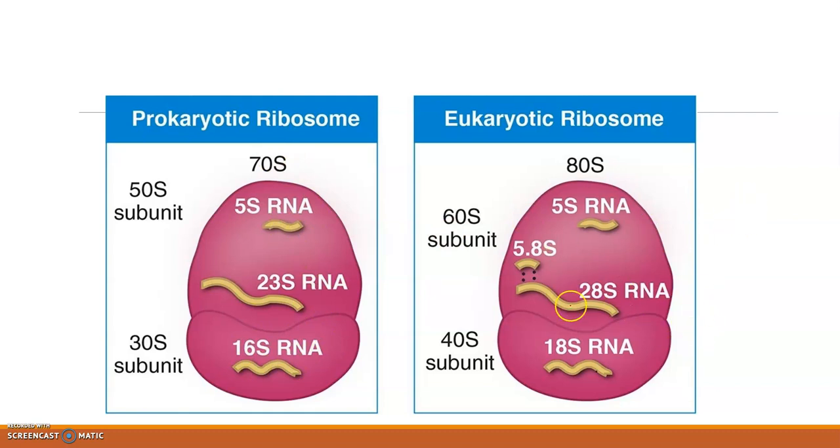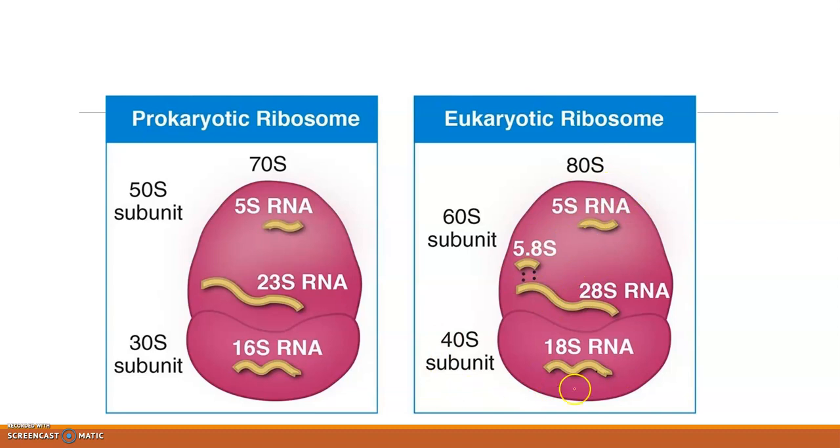Coming to the eukaryotic ribosome, it has 3 different types of RNAs in the larger subunit. Here they have only 2, here they have 3 different types of RNAs: 5S rRNA, 5.8S rRNA and 28S rRNA. The 5S is common to prokaryotic and eukaryotic. They both have this 5S, and instead of 23S rRNA, the eukaryote has 28S rRNA. And the additional rRNA found is known as 5.8S rRNA. That is the difference. So that is all about the larger subunit.